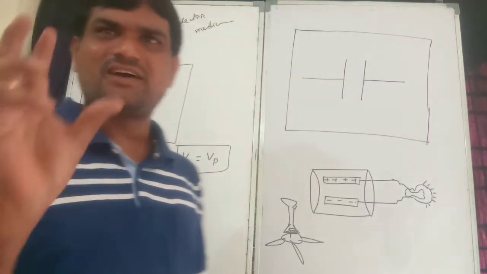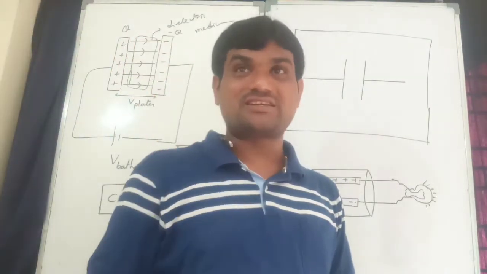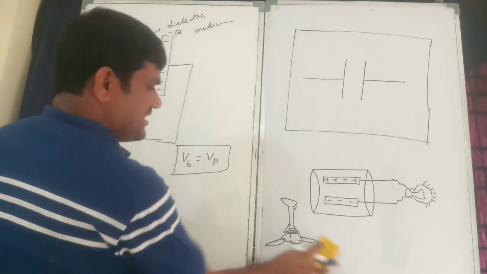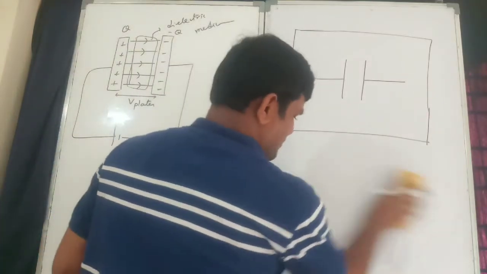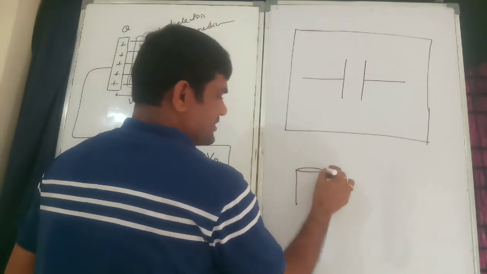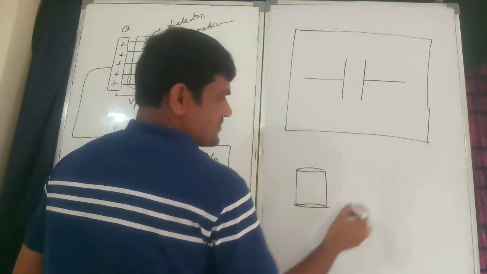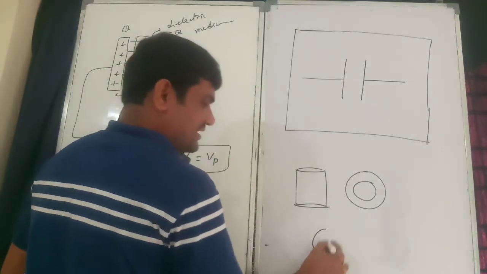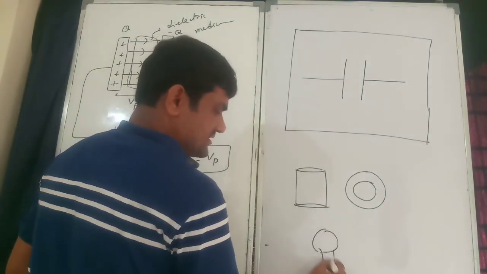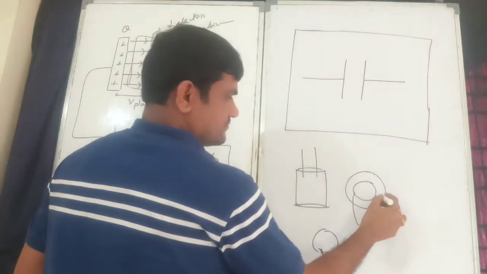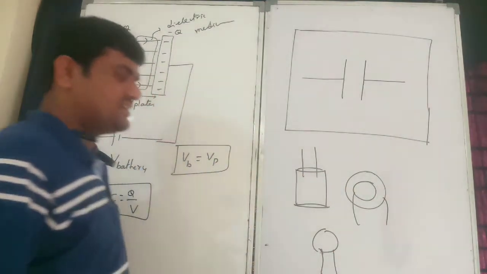What shape is that? It is a cylindrical capacitor. Remember, cylindrical capacitor. Capacitors come in different shapes: cylinder shape, spherical shape, and like that.